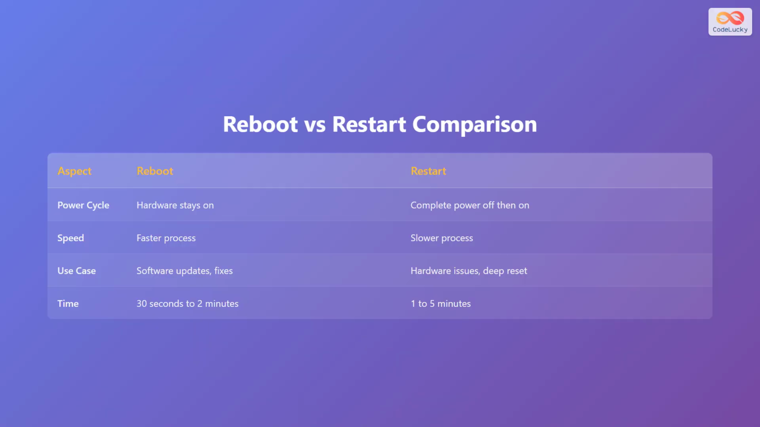Let's compare reboot and restart. In a reboot, the hardware stays on while the operating system reloads. In a restart, there is a complete power cycle turning everything off then on. Rebooting is a faster process, typically taking 30 seconds to 2 minutes. Restarting is slower, usually taking 1 to 5 minutes. Reboots are best for software updates and quick fixes, while restarts are better for hardware issues or deep system resets.